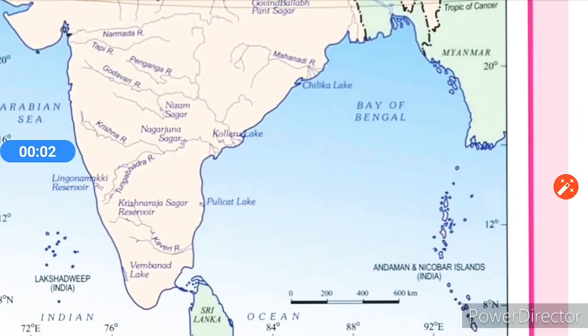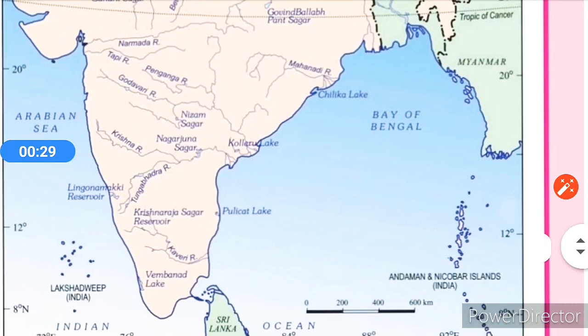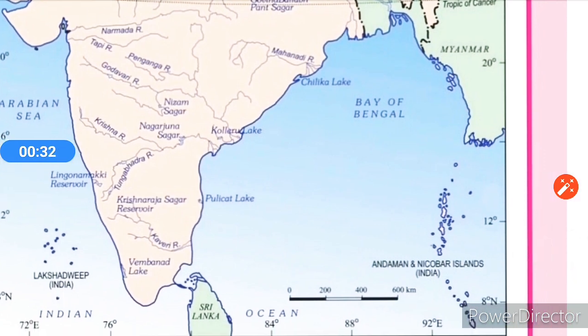We will see the peninsular rivers. The main water divide in peninsular India is formed by the Western Ghats, this side, which run from north to south close to the western coast. Most of the major rivers of the peninsula, such as Mahanadi, Godavari, Krishna, and Kaveri, flow eastwards and drain into the Bay of Bengal. Now we will see the rivers one by one.